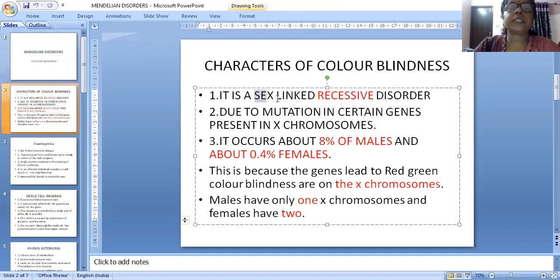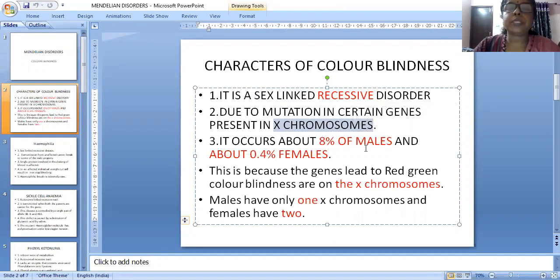It is important: it is a sex-linked recessive disorder due to mutation in certain genes present on the X chromosome.